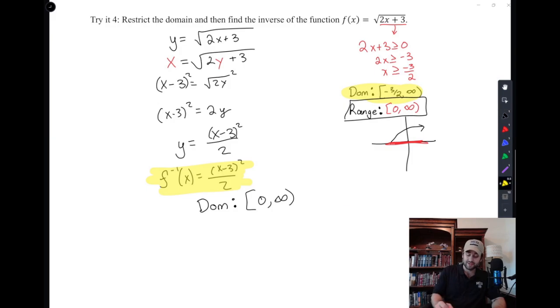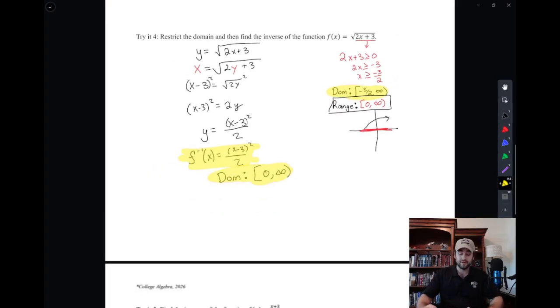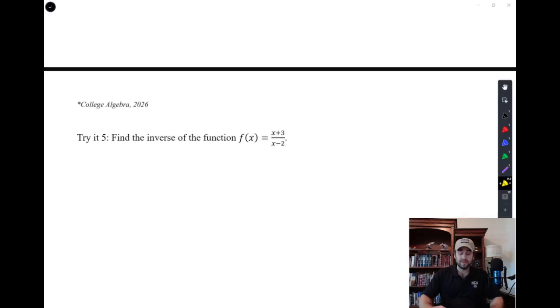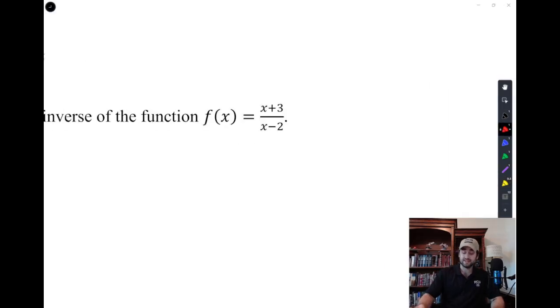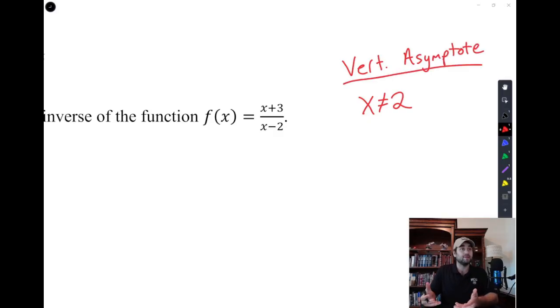So there's our restriction coming into play. And it is important to think about these restrictions because not all functions have perfect inverses. Here's the last example. Now this one only has one restriction, which is kind of nice. It has x cannot equal 2. Remember, you look at the bottom, that's technically speaking a vertical asymptote, because the bottom equals 0 and it doesn't cancel out to make a removable discontinuity.